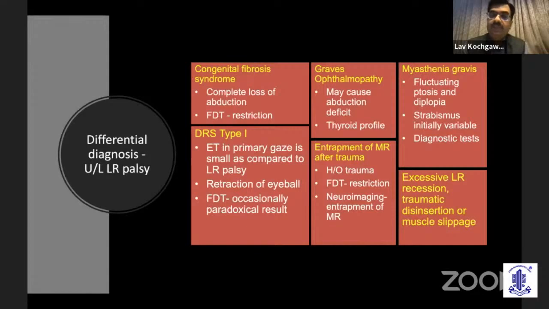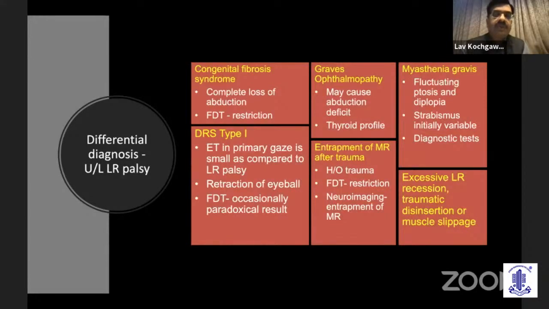Duane's is one of the common differential diagnoses. In this, in primary gaze in Duane's, the esotropia will be less when compared to a lateral rectus palsy. Most important is the retraction of the eyeball on medial gaze. And once we do a force duction test, sometimes it may give a paradoxical result.